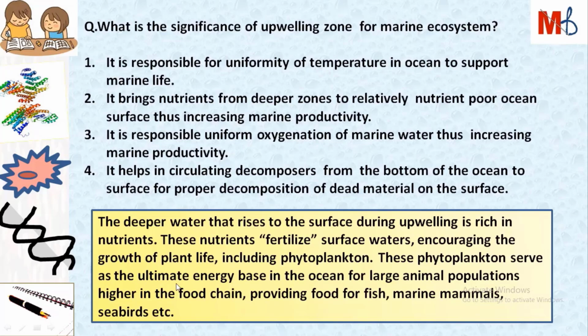Phytoplankton serve as the ultimate source of energy for the large animal populations present higher in the food chain, providing food for fish, marine mammals, seabirds, etc. So out of these four options, option 2 is correct, where it says it brings nutrients from deeper zones to the relatively nutrient poor ocean surface, thus increasing marine productivity. So for marine production, this upwelling zone is very important.